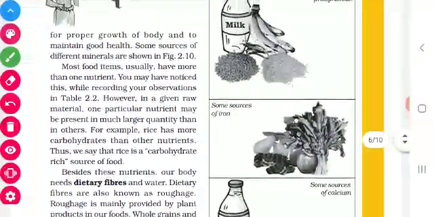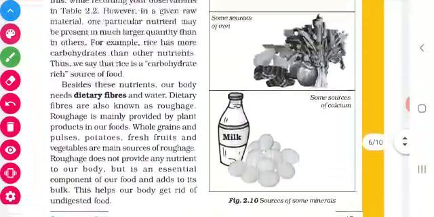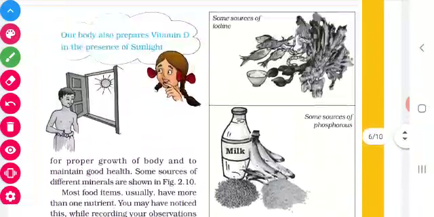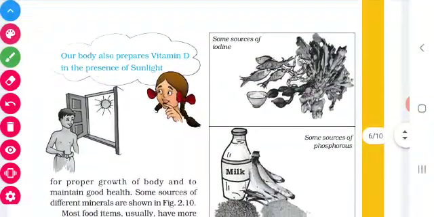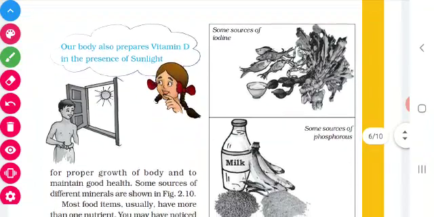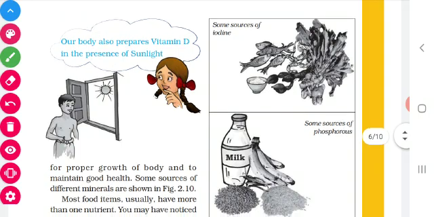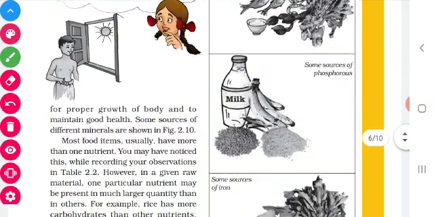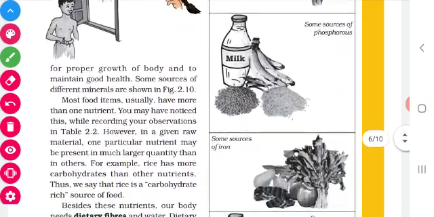So give the examples of minerals. Iron is one mineral, calcium is one mineral, phosphorus, iodine. These are all minerals only. You can see the figure here. From ginger, from milk products, from crabs and fish we get iodine. The source of phosphorus is banana, milk, then cereals like rice and wheat.